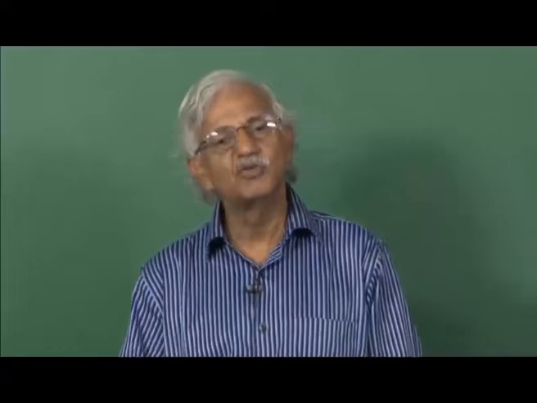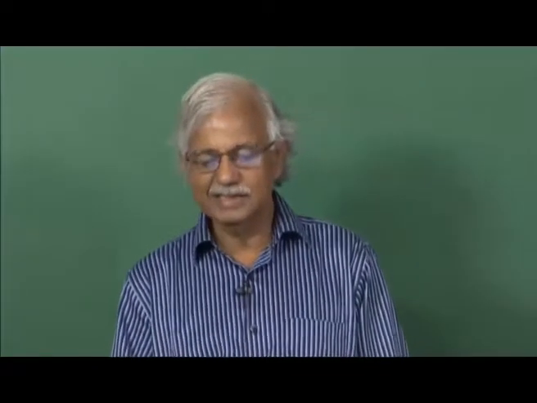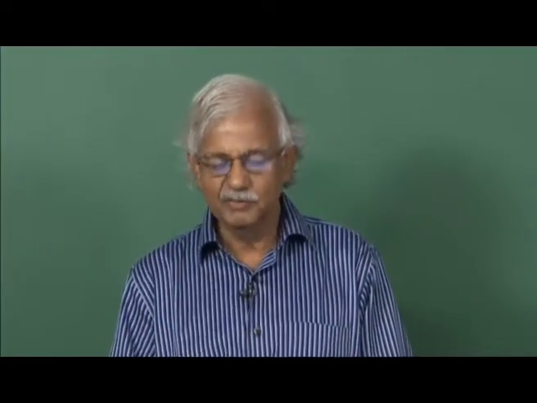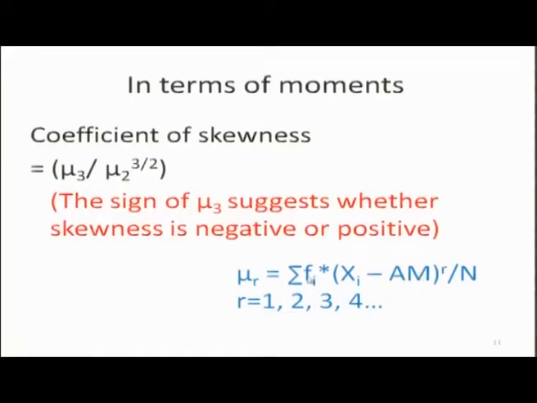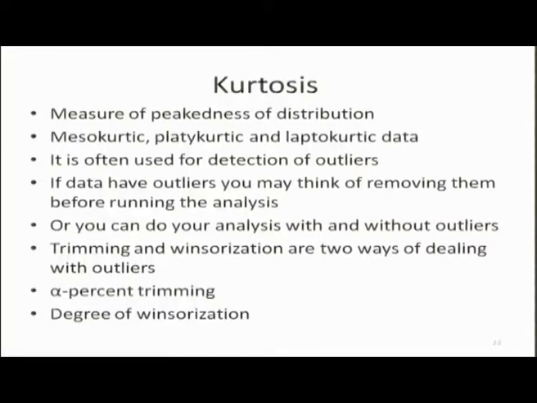If you put r equal to 1, then the value of mu 1 will be 0, but if in place of arithmetic mean you use 0, then mu 1 reduces to sigma f i x i divided by n, which is arithmetic mean. So, coefficient of skewness may be calculated like this, mu 3 divided by mu 2 raised to power 3 by 2. The fourth and important property of empirical and theoretical distributions is kurtosis.